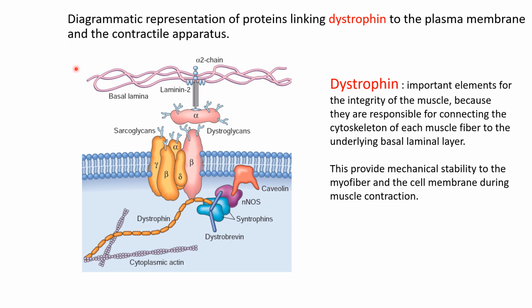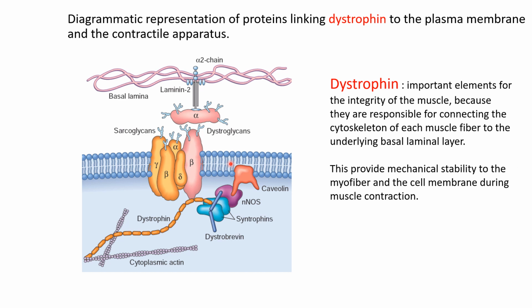This diagram shows the protein linking dystrophin to the plasma membrane and the contractile apparatus. So this is the contractile apparatus, this is actin, and this is dystrophin, which links the contractile apparatus to the plasma membrane.